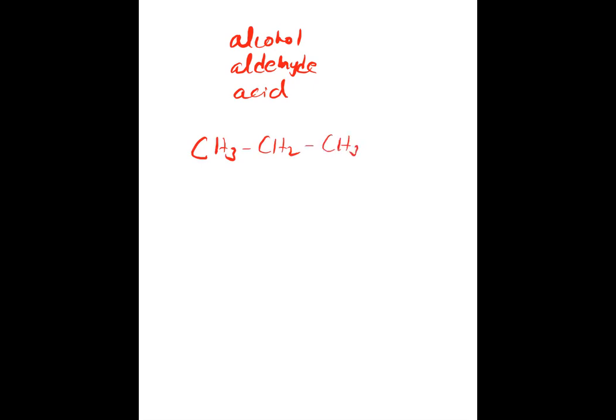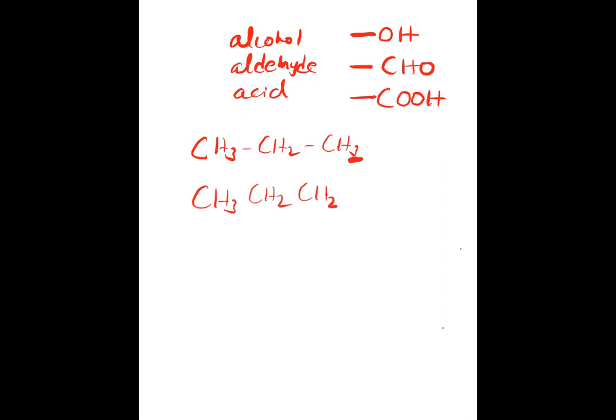You are removing one hydrogen and putting one OH group. OH is having free valency in the terminal end only. Terminal means last. Aldehyde, you are removing one hydrogen from here and you are going to put one CHO group. And acid means you are removing one hydrogen and you are going to put one COOH group. Okay. So whenever you see OH, suppose you remove one hydrogen here in the last carbon. Instead of CH3, you write CH2 and then you add one OH. This becomes alcohol.